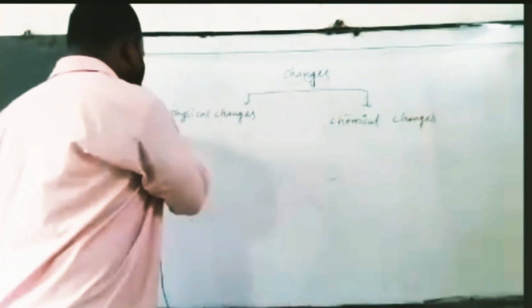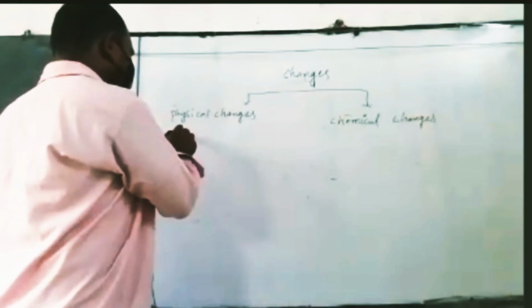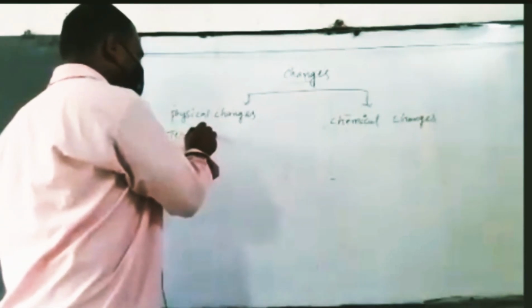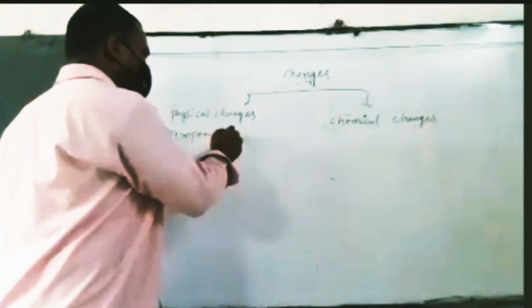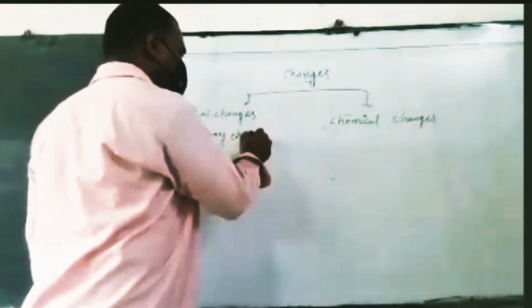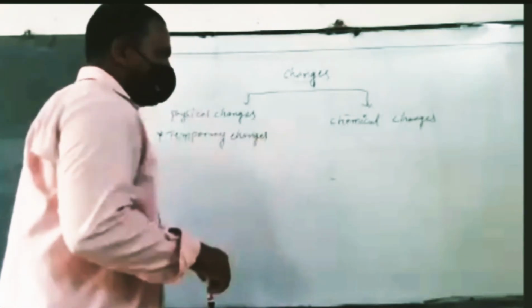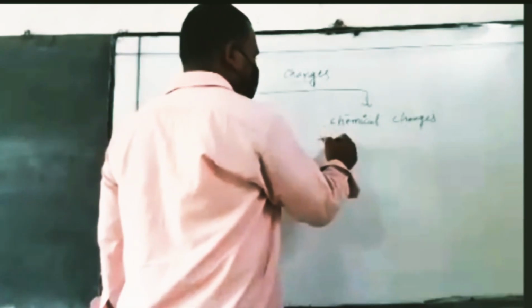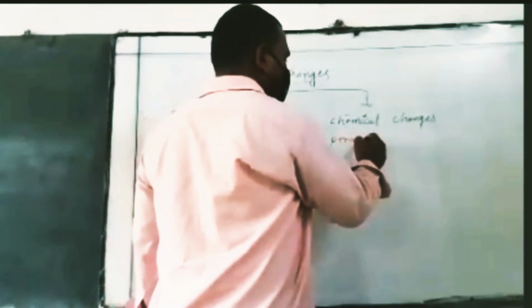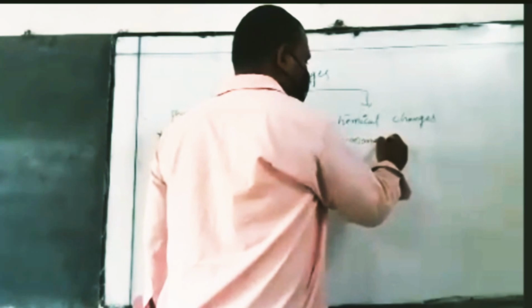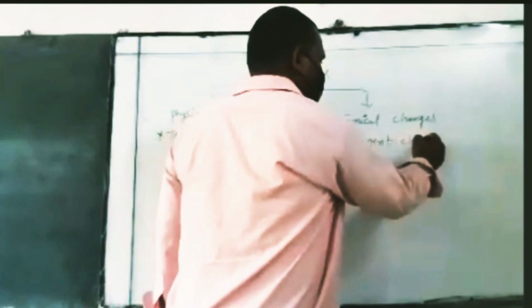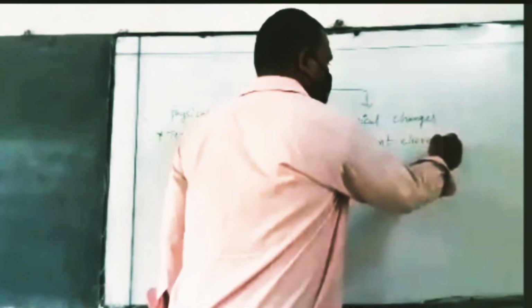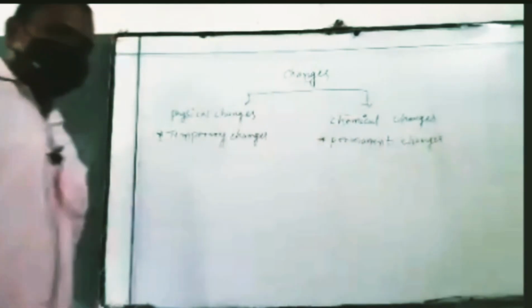Physical changes are nothing but temporary changes. Next, chemical changes are nothing but permanent changes.